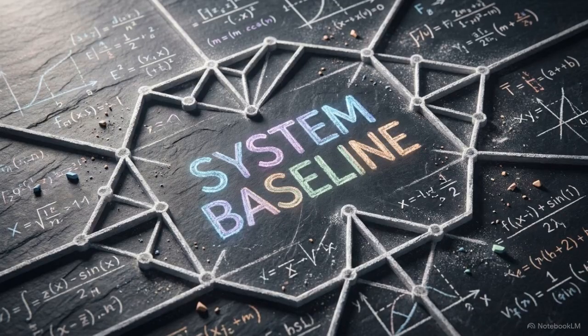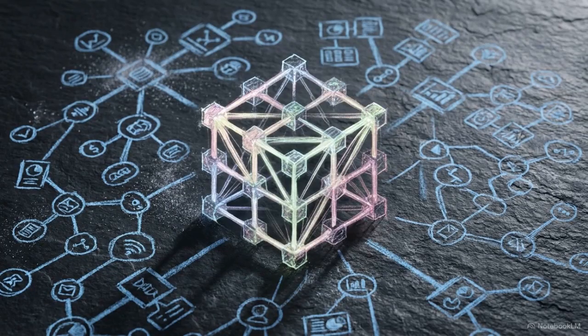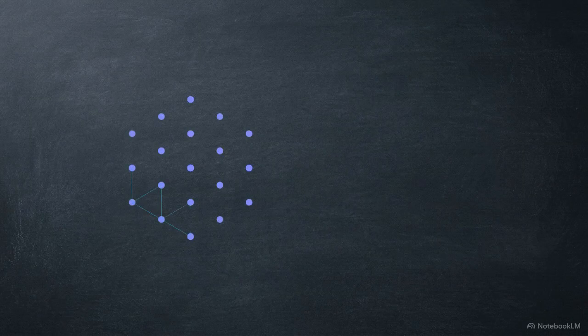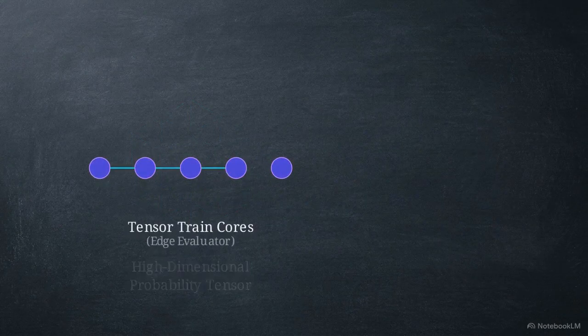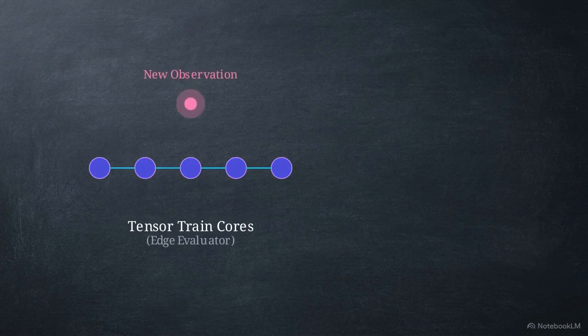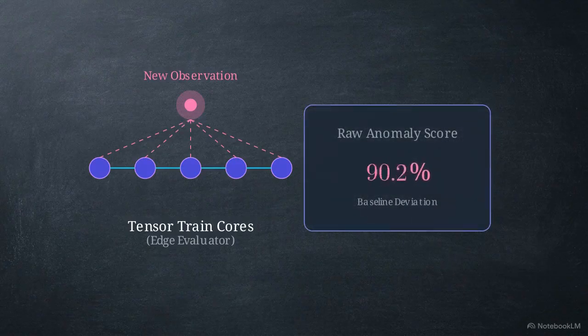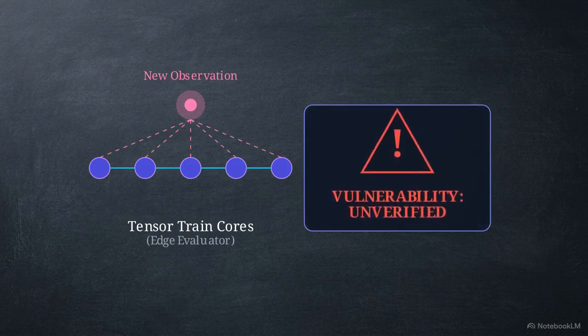This baseline is constructed by the Predictive Tensor Control Plane, or PTCP. The PTCP continuously ingests high-dimensional telemetry to model this massive environmental dataset. Because active airspace probability is computationally overwhelming, the PTCP uses tensor train decomposition. It compresses high-dimensional data into linked cores for rapid edge evaluation. When an event occurs, it calculates a raw anomaly score, determining how mathematically improbable the state is against the baseline.